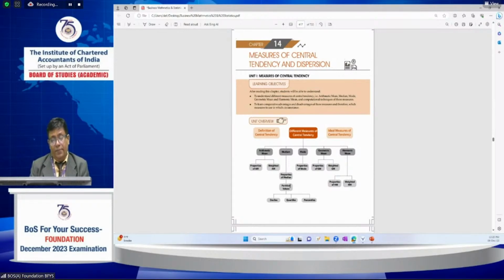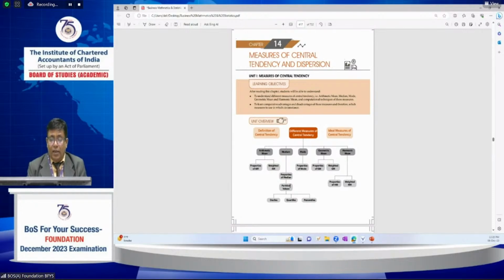And the median, what is this? The median is applied where it is very important, also in the partition values: deciles, quartiles, percentiles. And coming to the mode, the properties of the mode, the geometric mean, the properties of the geometric mean, the weighted geometric mean, the harmonic mean and its properties, and the weighted harmonic mean.